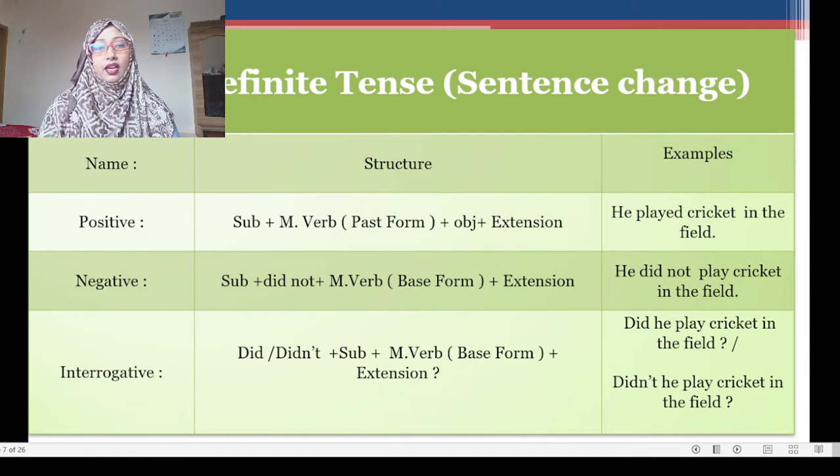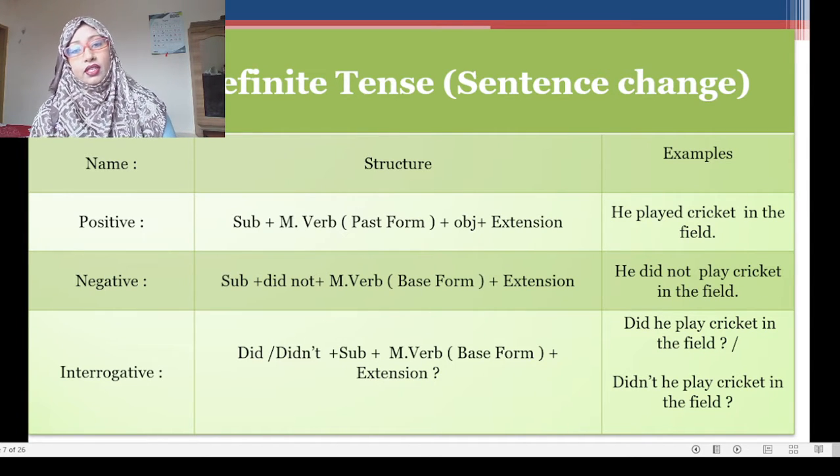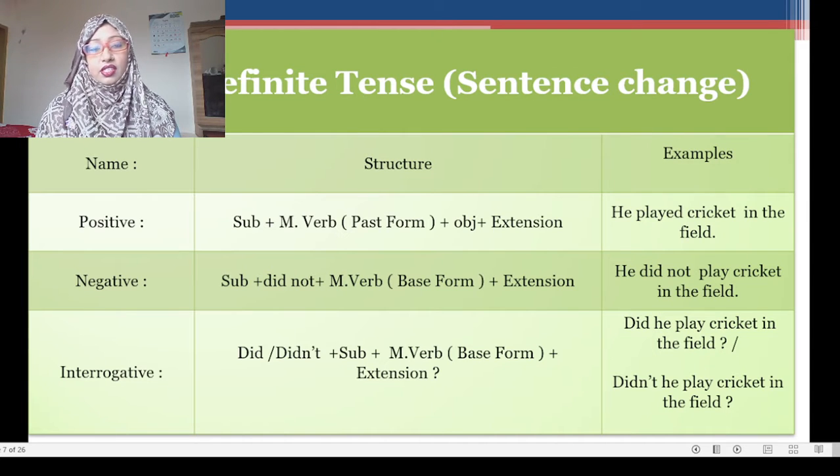I know you have learned about the classification of all types of tenses. What you will have to remember is the structure of different tenses. It is very important. The classification is not very important, but if you can remember the classification, you will benefit much.